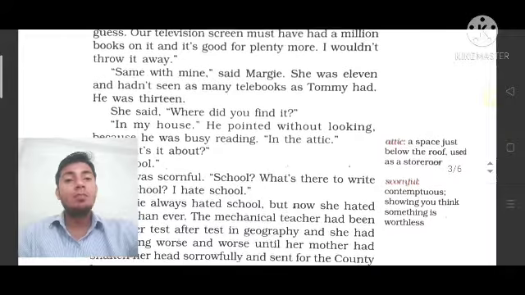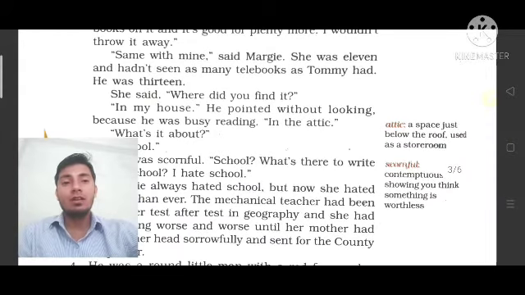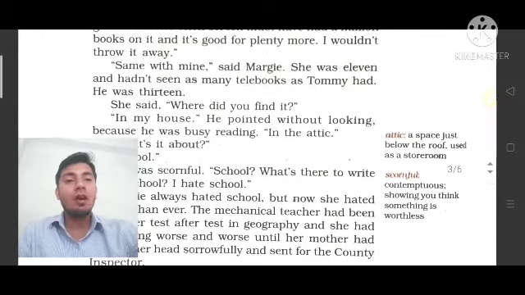Same with mine, said Maggie. It means she was saying that same with mine. She was 11 and had seen as many televisions as Tommy had. It means she was saying that same with me, that she also has lots of books on her computer screen, the same as Tommy.